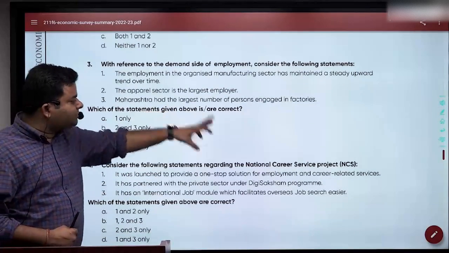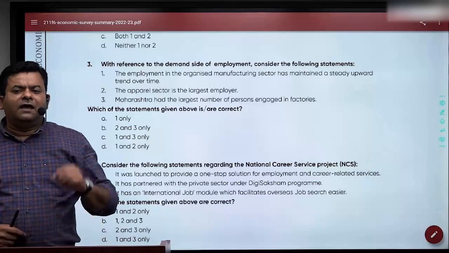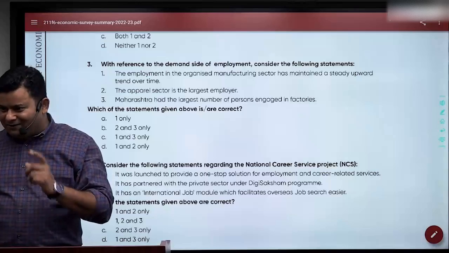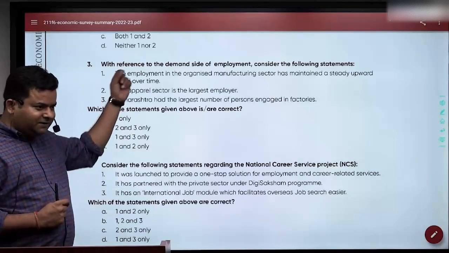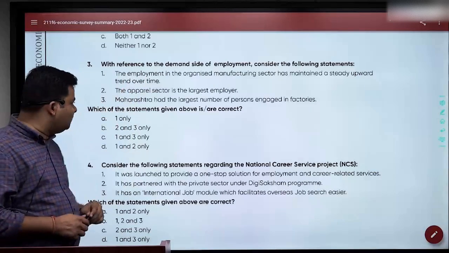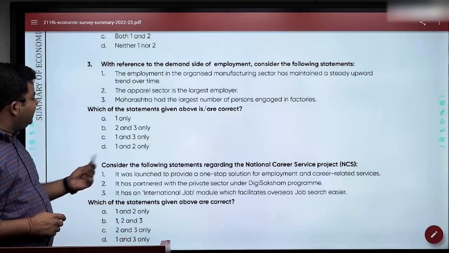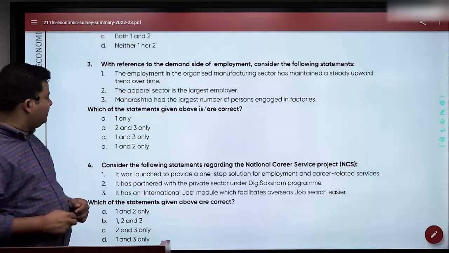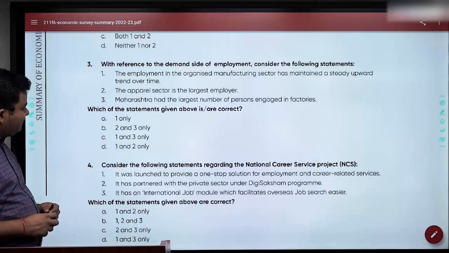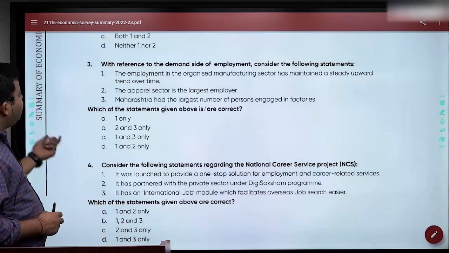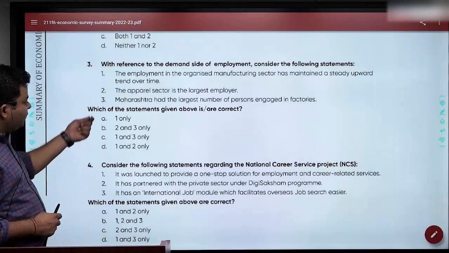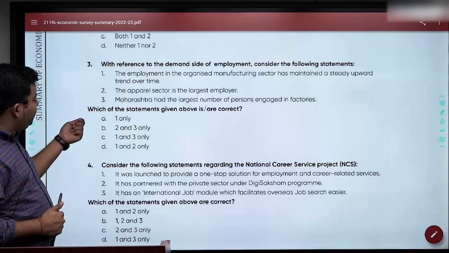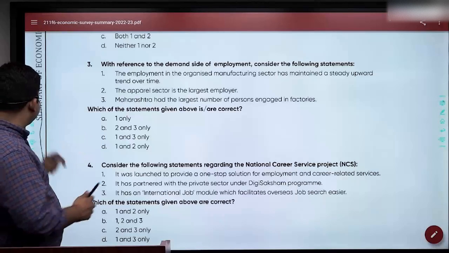Maharashtra has the largest number of personnel engaged in factories. Now this is something which is wrong. It's Tamil Nadu now. So that's where the statement was. If you see the finer details, one line is being given somewhere. But as you know, 1 is right, 2 is wrong. So look at the answer again. If 1 is right, A might be the answer. B, no.